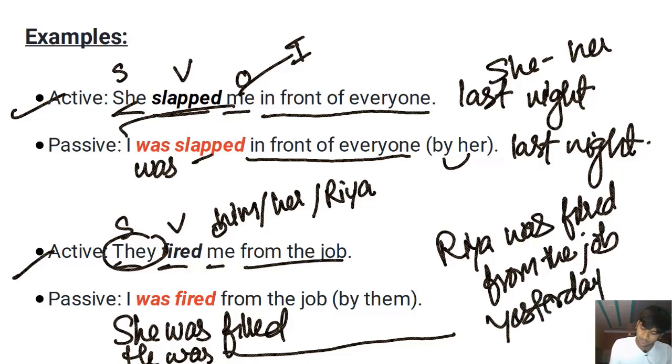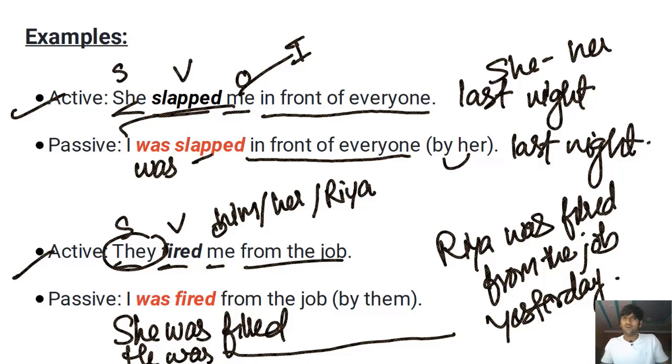So let's suppose you saw Ria crying and leaving the office yesterday. Yesterday you were just doing your work. You were in your cube and you were looking at Ria. She was going and crying. So today you are sitting with your friends and you are asking, hey, yesterday I saw Ria leaving the office crying. What happened? And you say, she was fired from the job yesterday.